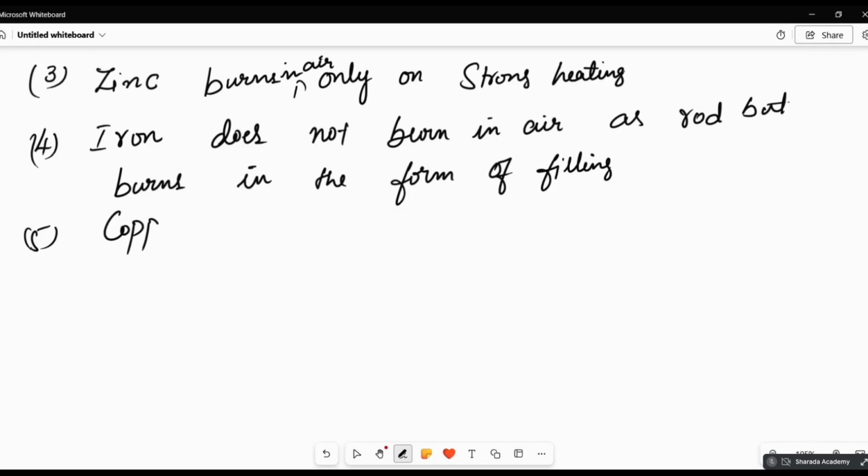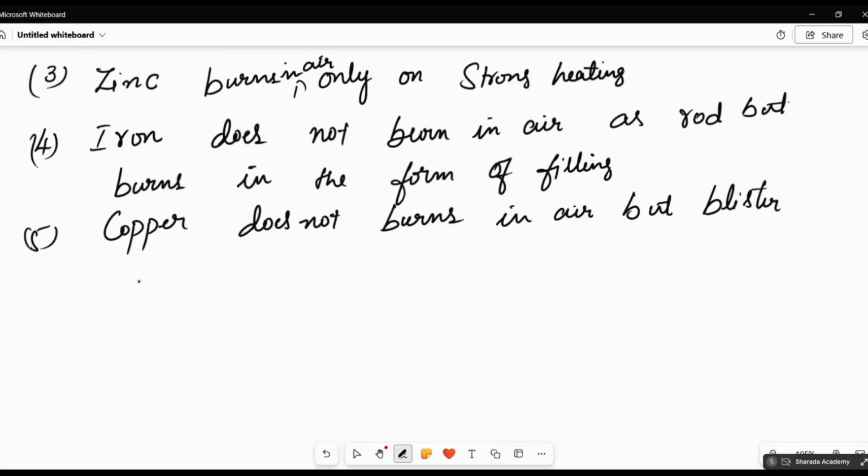Okay, copper does not burn in air, but blister copper reacts with oxygen.